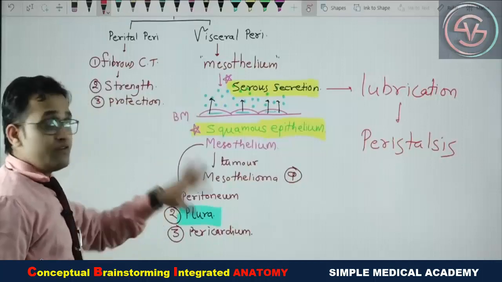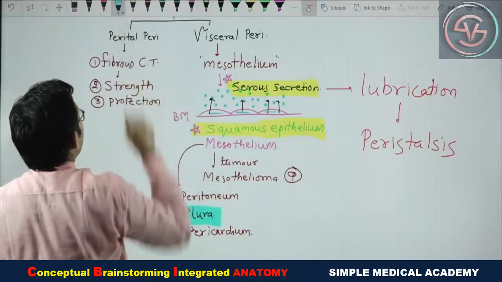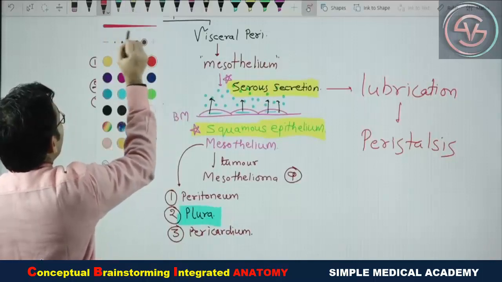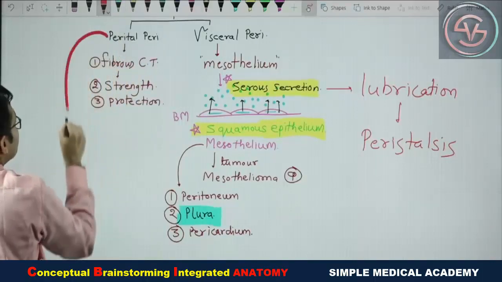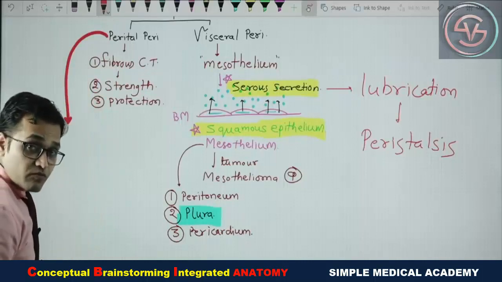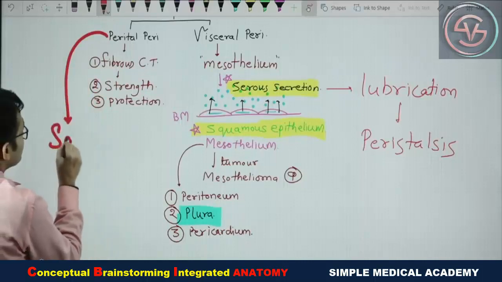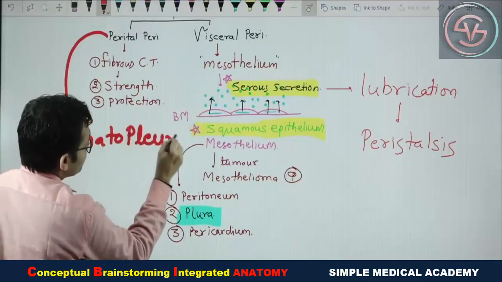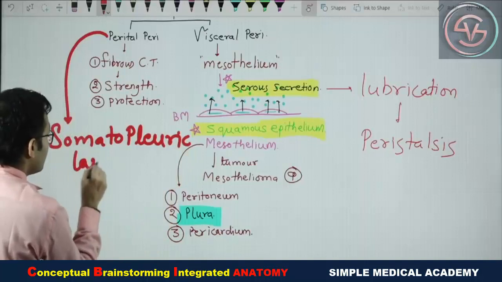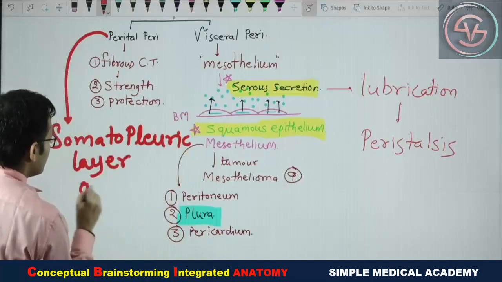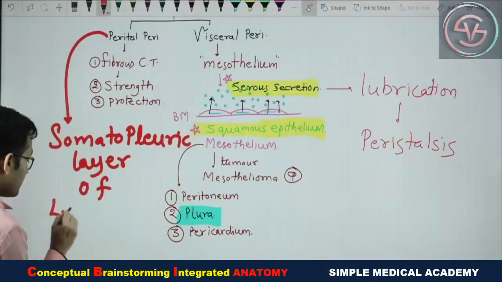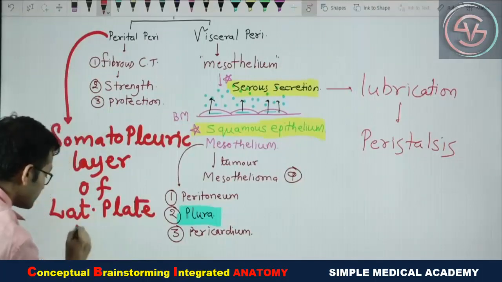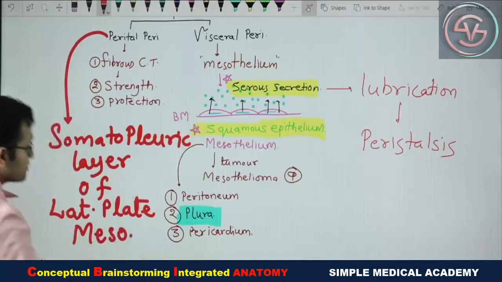Now later we will see that this parietal peritoneum is developing. In the embryology part, we will see this parietal peritoneum develops from the somatopleuric layer of lateral plate mesoderm.